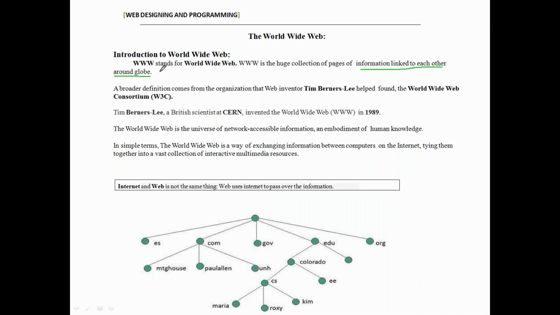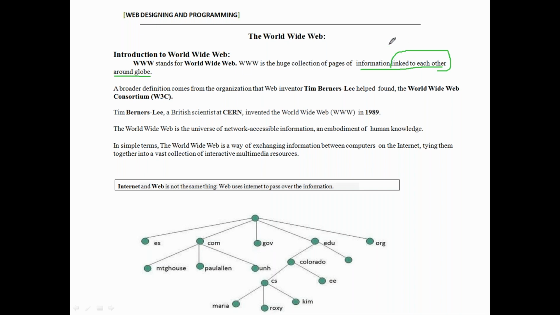Those are separate web pages present in facebook.com, and those web pages are linked to each other around the globe. That means World Wide Web, that is linked.